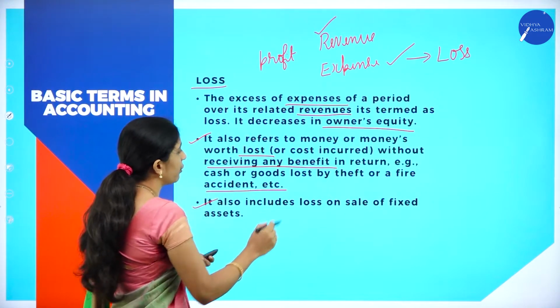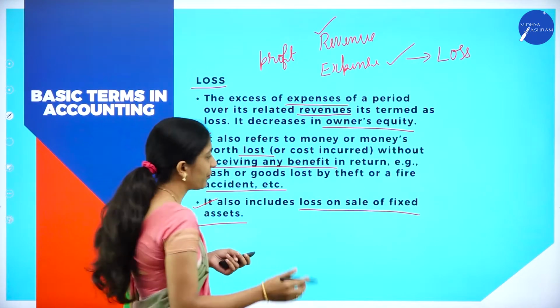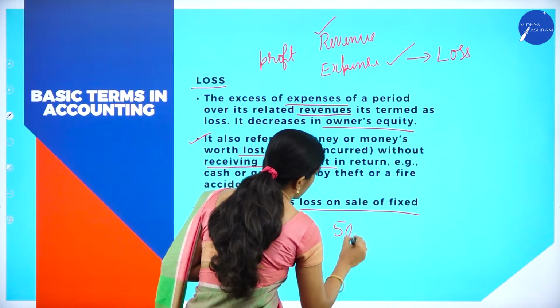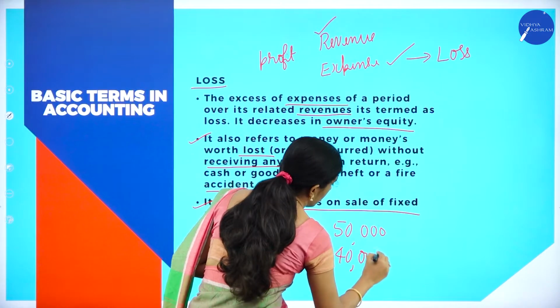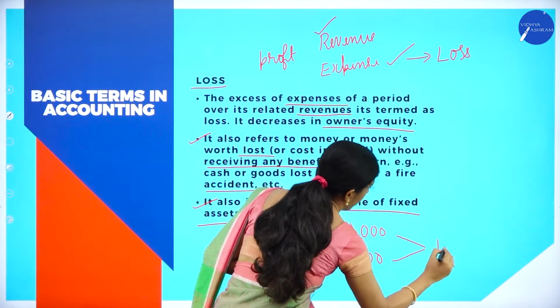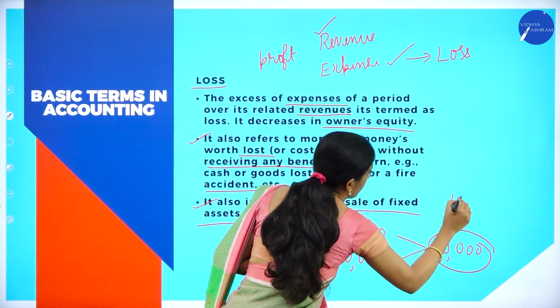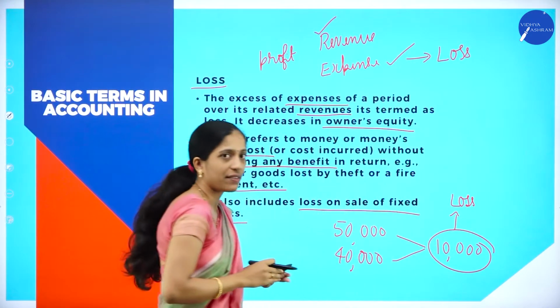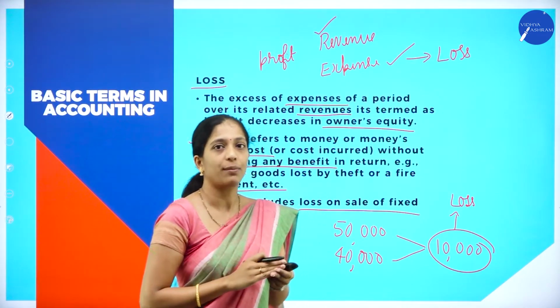So it also includes loss on sale of fixed asset. So here if the value of the fixed asset is 50,000, but they have sold it at rupees 40,000, then the difference, 10,000, is what? It is loss. Clear? So here loss has several meanings. If the expense is more than revenue, it is termed as loss.